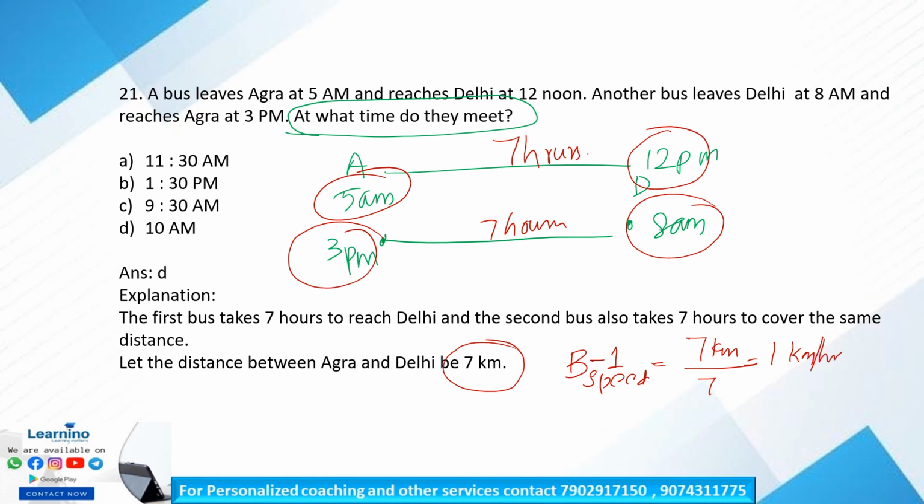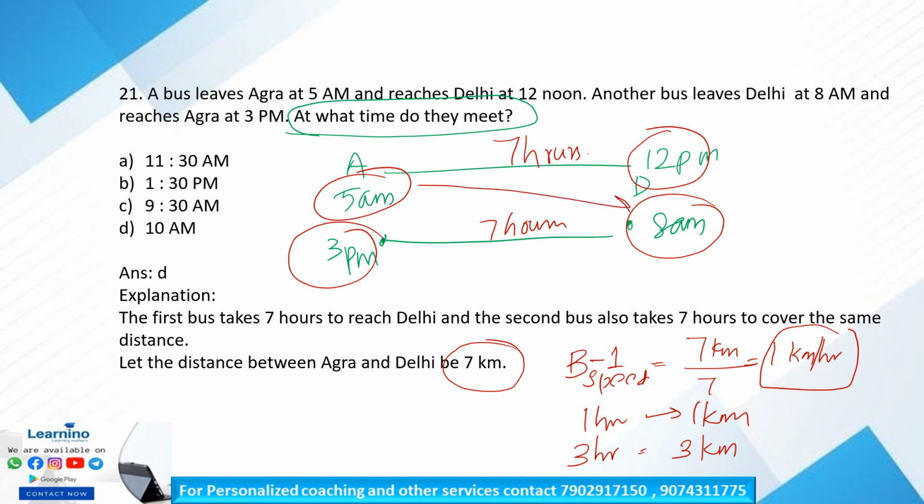Clear? Then, distance covered by the first bus in 3 hours. In 1 hour it is traveling 1 kilometer. And for 3 hours, how many kilometers does it cover? It covers 3 kilometers. Clear? So 1 kilometer per hour is the first bus speed. So for 1 hour it covers 1 kilometer, and for 3 hours it will cover 3 kilometers. Okay, that resembles what?